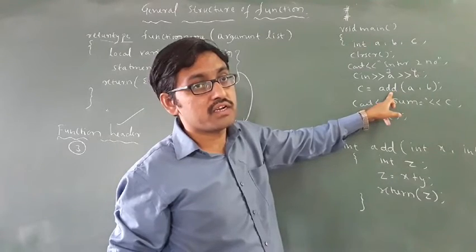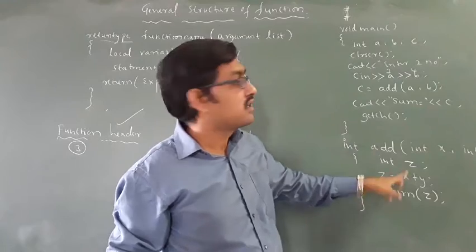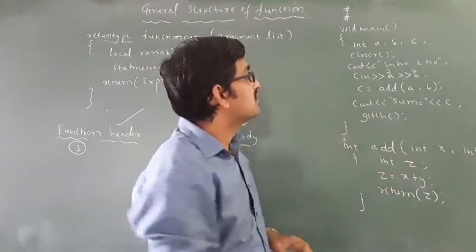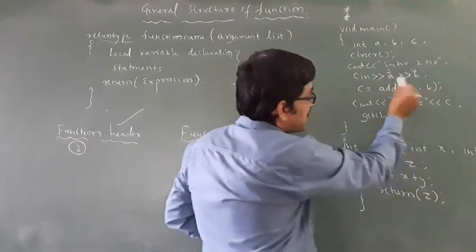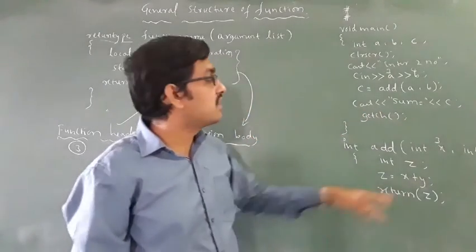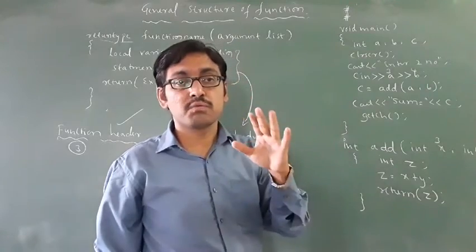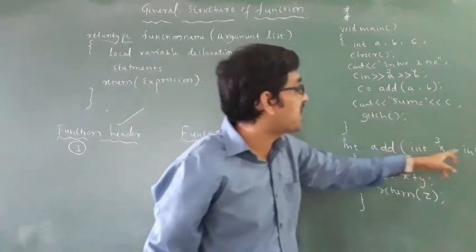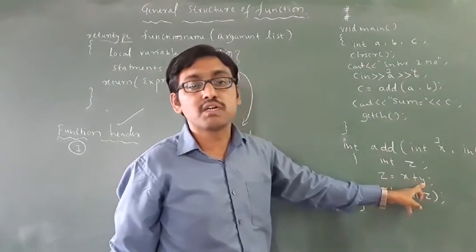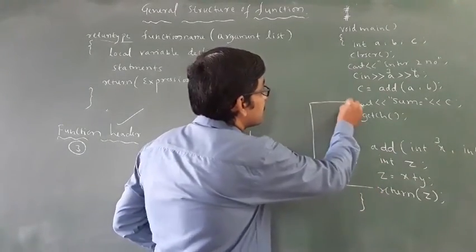Why does it call the add function? The add function does addition of two numbers. Instead of writing it here, I am writing the addition of two numbers in a function. Okay, see, 3 and 4 are passed here. This is the mechanism you have to remember. 3 and 4 values are passed here, then z equal to 3 plus 4, how much? 7 will be the answer, returned back here.